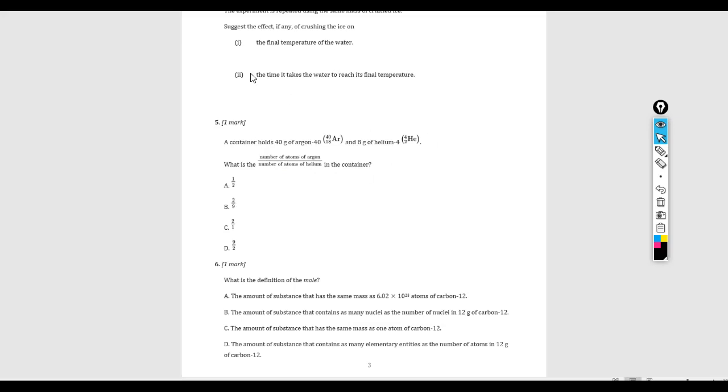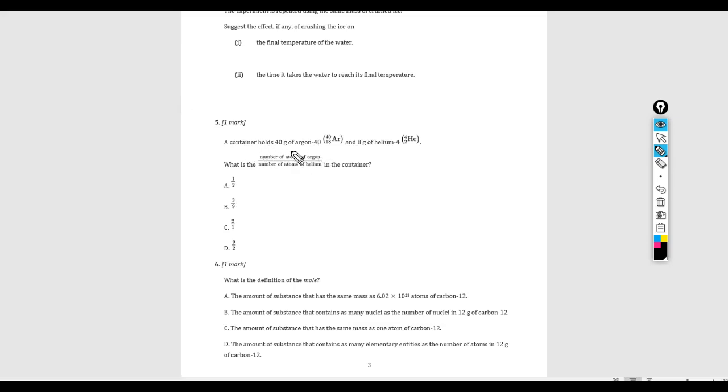Well, not precisely, but approximately, the mass number of an isotope is somewhere close to its molar mass. What I mean by that is, the molar mass of argon-40 is somewhere close to 40 itself.